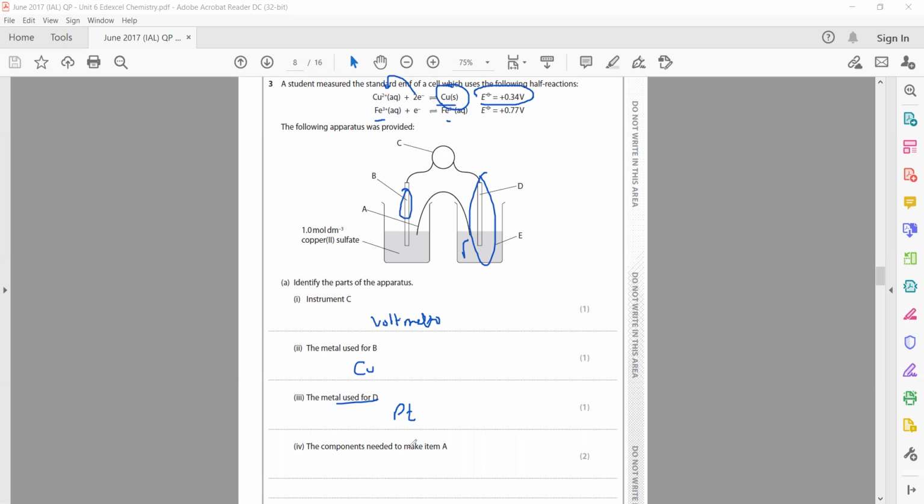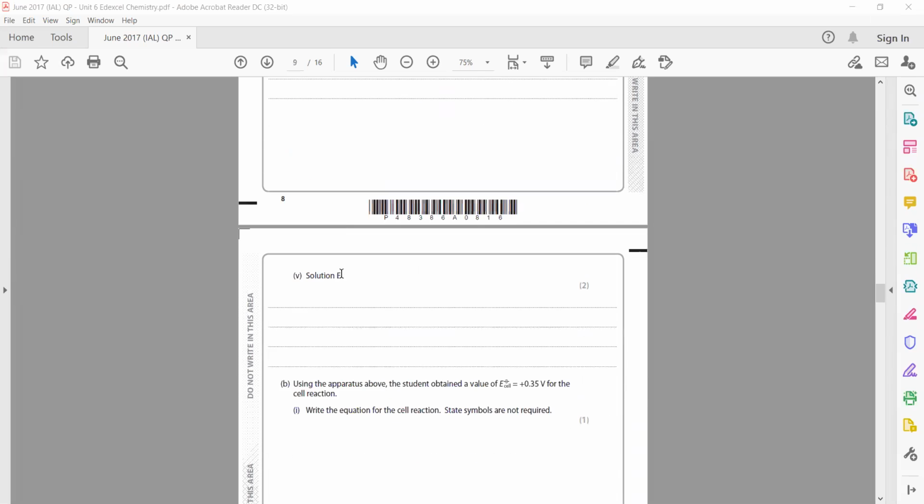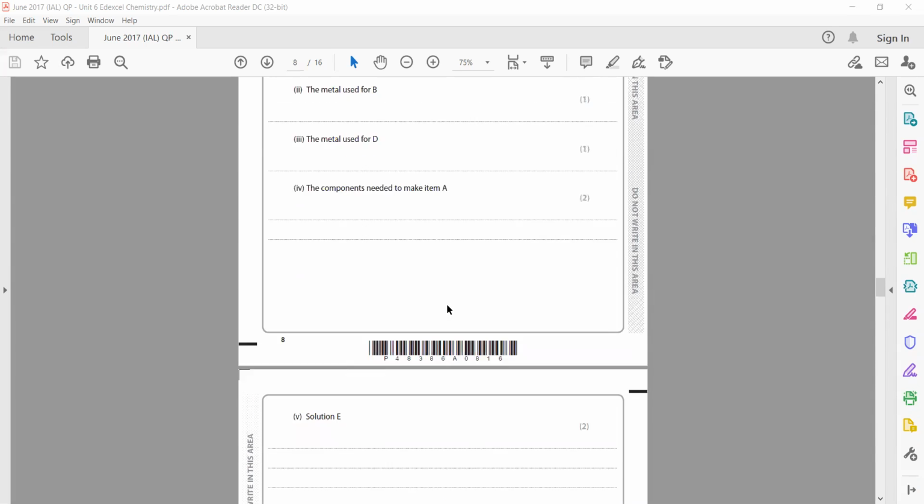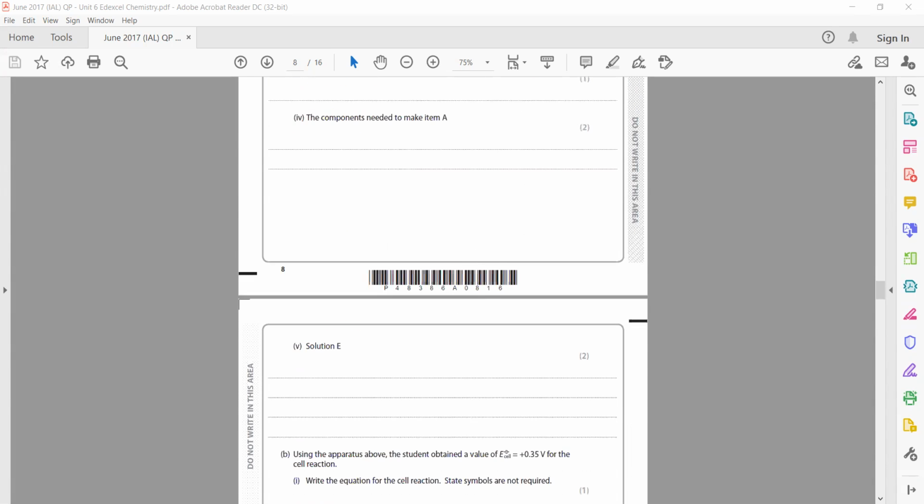And the component needed to make the cell: A is the salt bridge. How do we make a salt bridge? We take a filter paper soaked in potassium nitrate solution. And solution E, what could solution E be? Because we want equal concentration of iron 2 and iron 3, it is a mixture of iron salts.